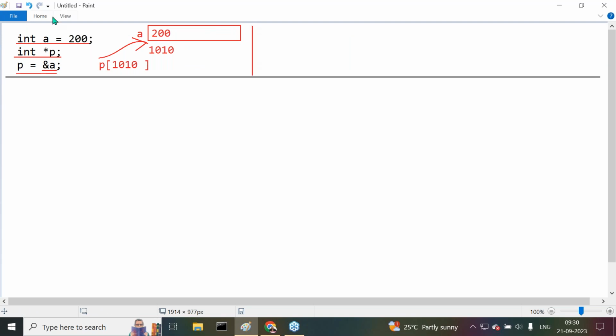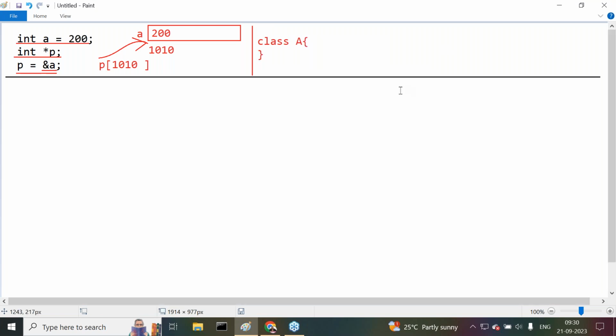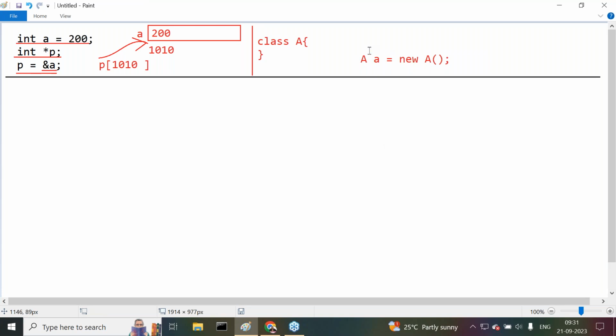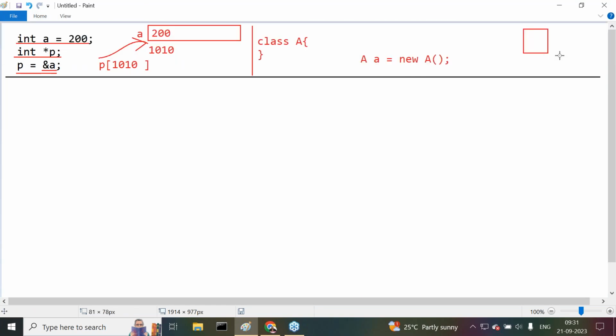The question would be like this. In the case of Java, we are able to write classes. Class A. When we create an object for A, A a = new A, we are creating an object for class A. When we create an object for class A, an object is nothing but a block of memory. Object is not any other thing. Object is a block of memory.